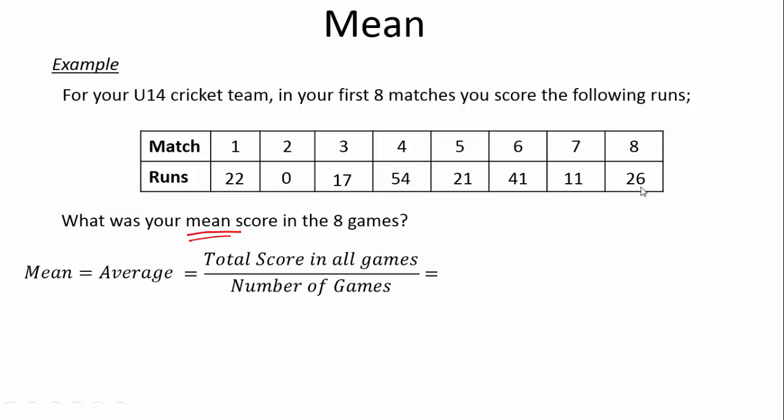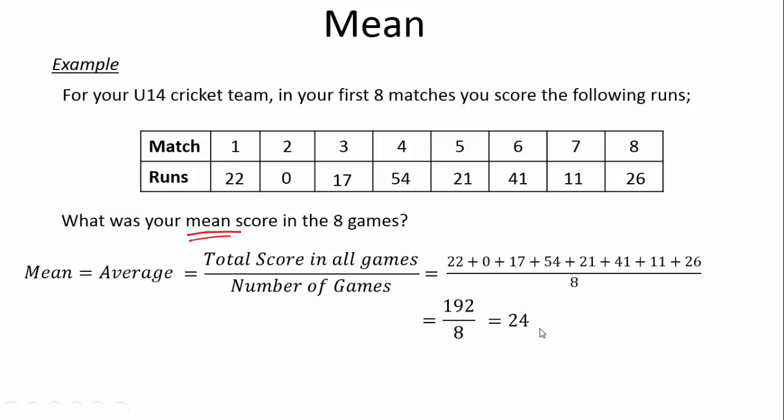So we're going to add up all of these games, 22 plus 0 plus 17 plus 54 all the way to 26. And we're going to divide that by the 8 games that you played. So that's 192 divided by 8, and then you can use your calculator here to get you an average of 24 runs. So on average, in each game, you score 24 runs, and that's what you see when you see on television somebody's batting average.